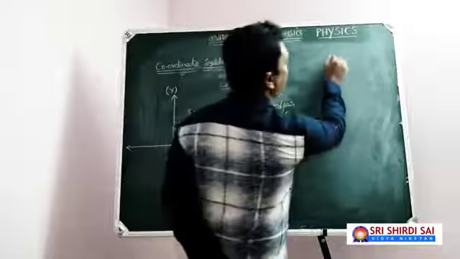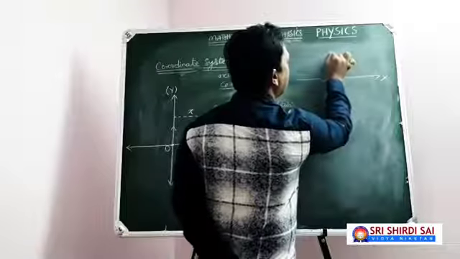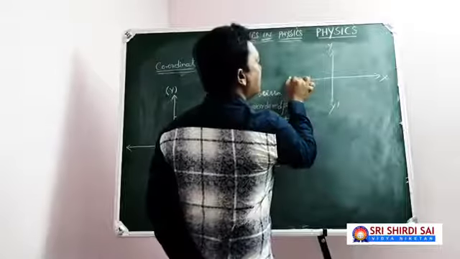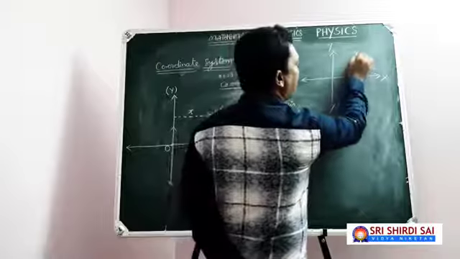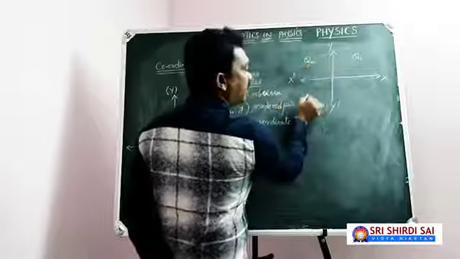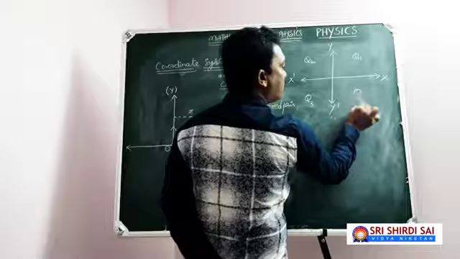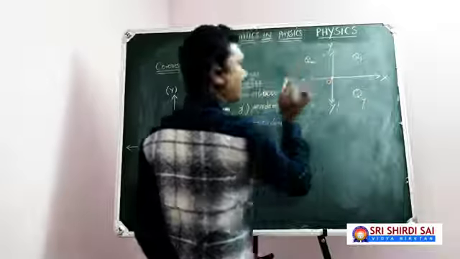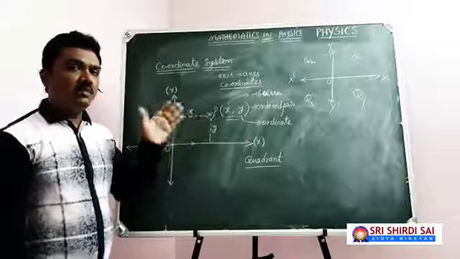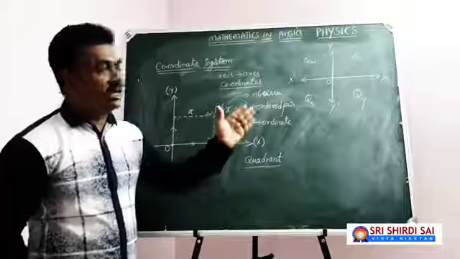Once look at this. Here is your coordinate system of x-axis and y-axis. Of course, you can write y dash here and x dash here. Now here it is the first quadrant Q1. Here is the second quadrant Q2. Here is the third quadrant Q3. And here is the fourth quadrant Q4, and the point of intersection is the origin. This is how the coordinate system divides the plane into four portions: first quadrant, second quadrant, third quadrant, and fourth quadrant.